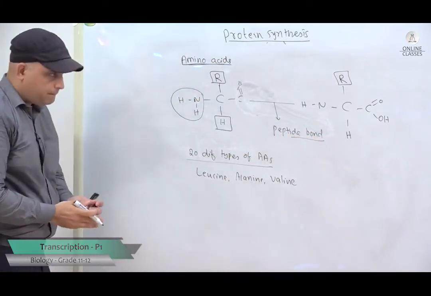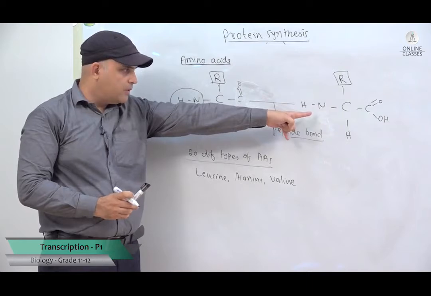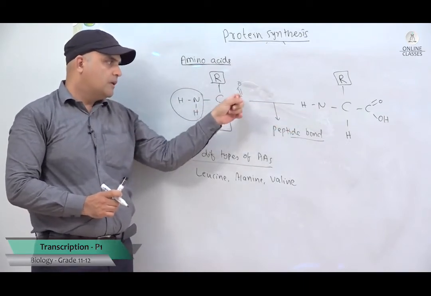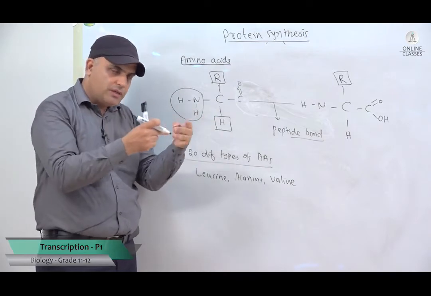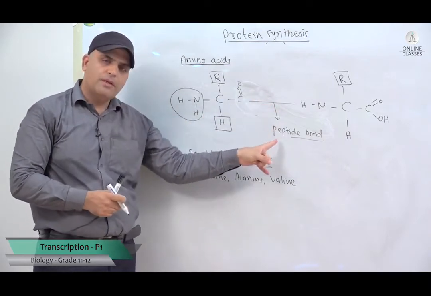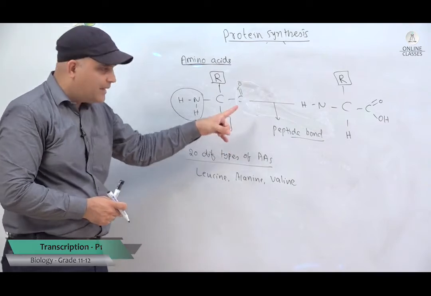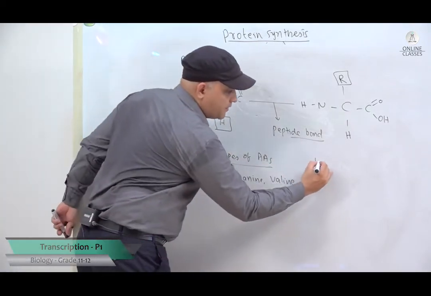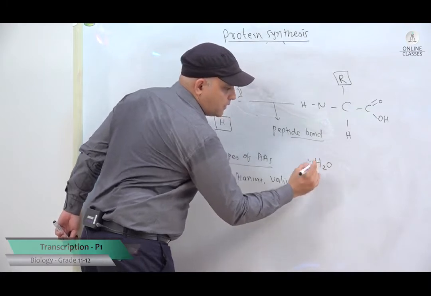I repeat again, the amine group of one amino acid and the hydroxyl group of the next amino acid join together by forming a bond, and that bond is called a peptide bond. And remember, it's a condensation reaction. And what's a condensation reaction? A condensation reaction is one in which a water molecule is formed.